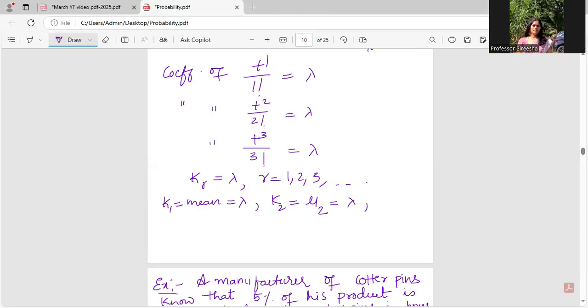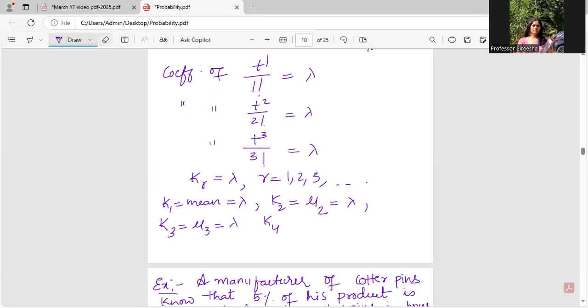What's K3? K3 is also lambda only. K3 is nothing but mu3, the third moment, which is lambda. See, instead of deriving such huge things, if I know CGF and MGF, I can easily get the moments for any distribution. Now, coming to K4, or mu4.